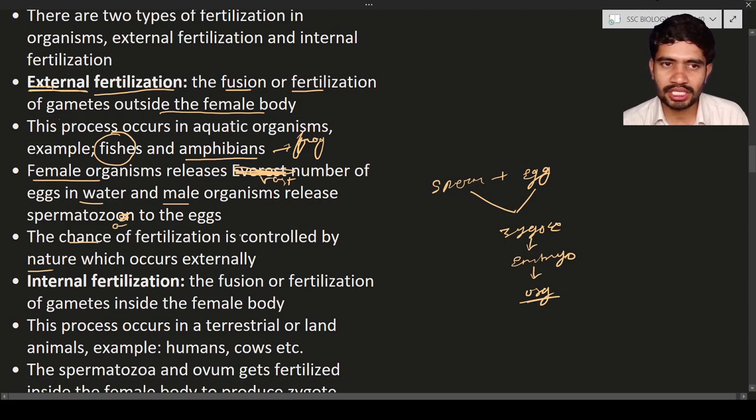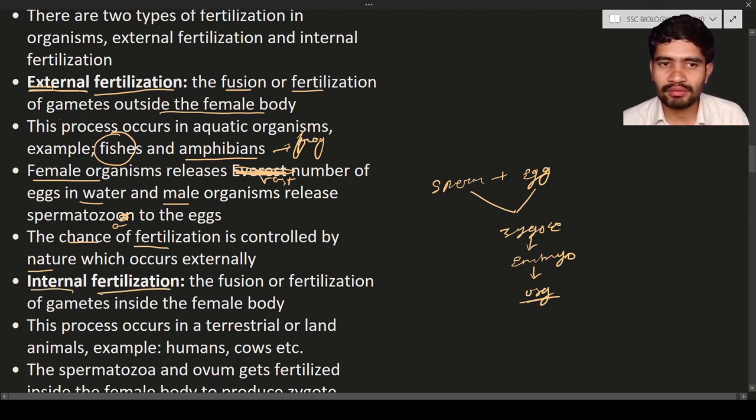Only 50 percent, sometimes 60, sometimes 20 percent of the eggs will turn into young ones. It is nature that controls how many get fertilized and how many survive. So next, the internal fertilization.